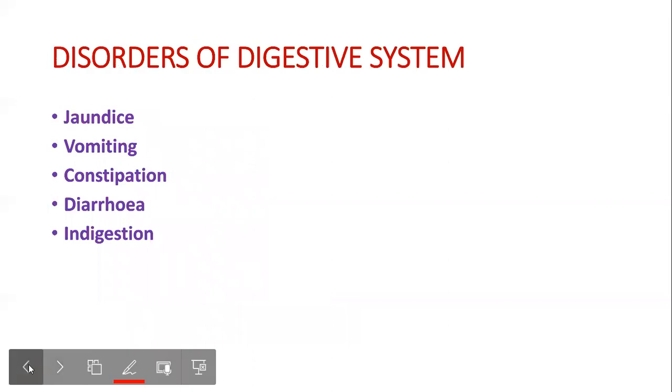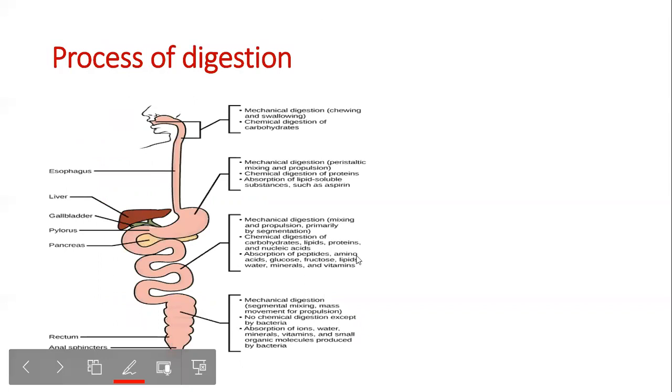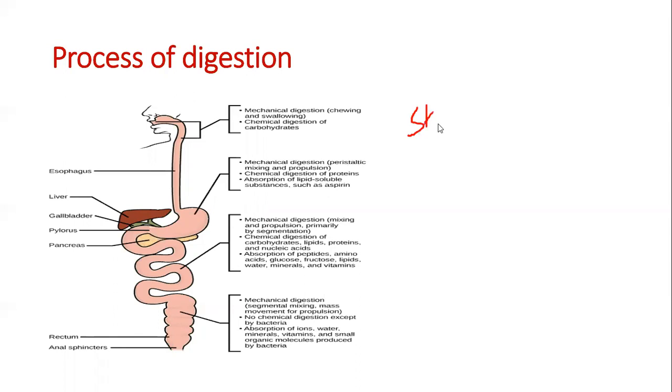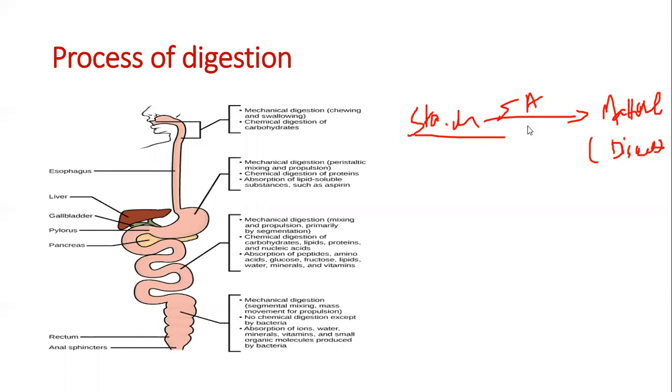So before I move on, I have explained the process of digestion, but I want to tell you some reactions that happen. When salivary amylase acts on food, it is converted into maltose or simple sugar. So here there is a breakdown of food.